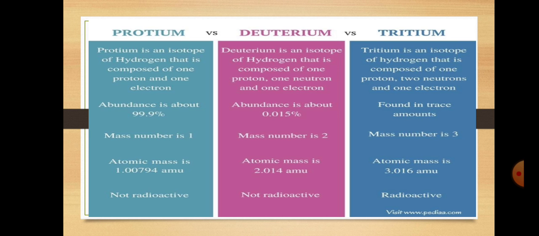Protium has mass number 1, deuterium has mass number 2, and tritium has mass number 3. Protium is not radioactive, deuterium is not radioactive, and tritium is radioactive, meaning that radiations are produced because it has unstable nuclei.